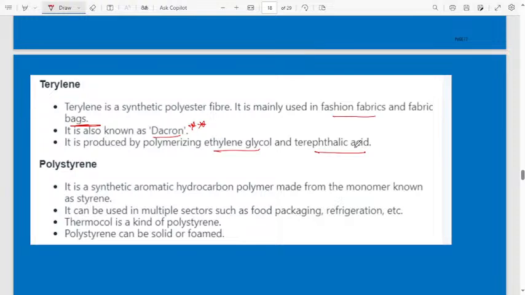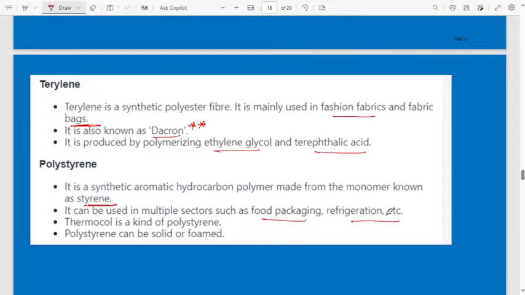It is also a synthetic aromatic hydrocarbon polymer made from the monomer known as styrene. They may ask, polystyrene is made up of which type of monomer? Tell me the name. They will give four different options, and one will include this one. That's why. Okay.